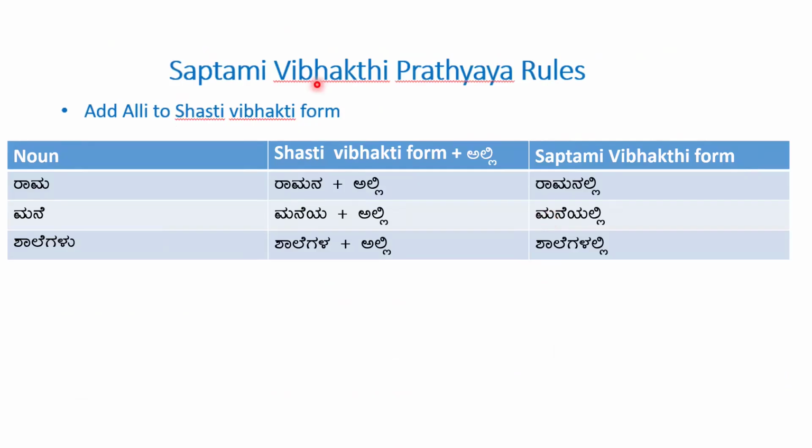Let's see the rules for Saptami Vibhakti Pratyaya. So add alli to the Shashti Vibhakti form. For example, Rama. Ramana is the Shashti Vibhakti form plus alli, Ramanalli. ಮನೆ, ಮನೆಯ ಪ್ಲಸ್ ಅಲ್ಲಿ, ಮನೆಯಲ್ಲಿ. ಶಾಲೆಗಳು, ಶಾಲೆಗಳ ಪ್ಲಸ್ ಅಲ್ಲಿ, ಶಾಲೆಗಳಲ್ಲಿ.